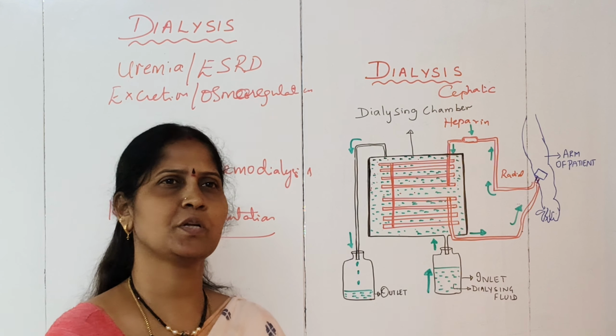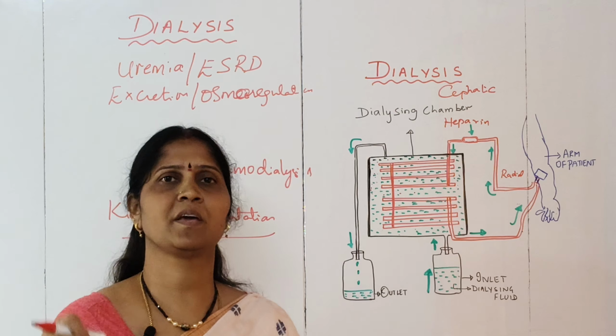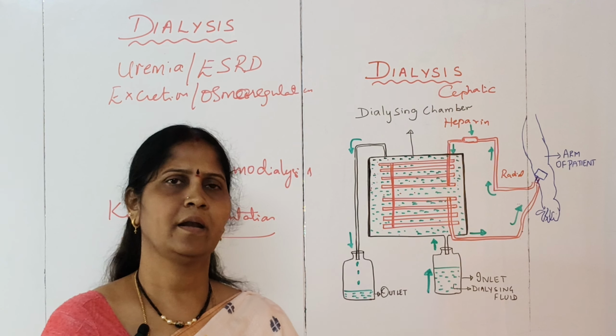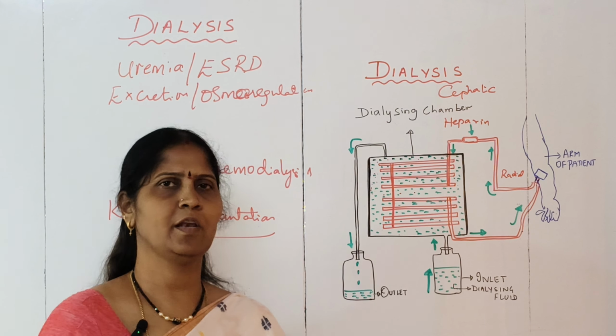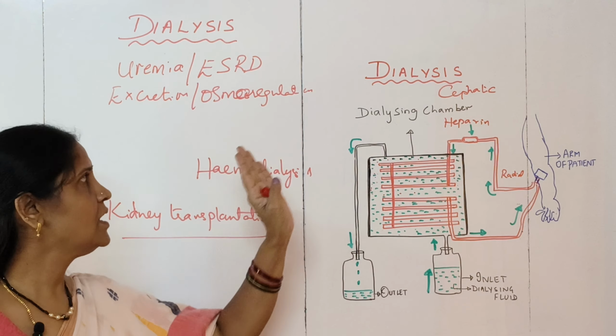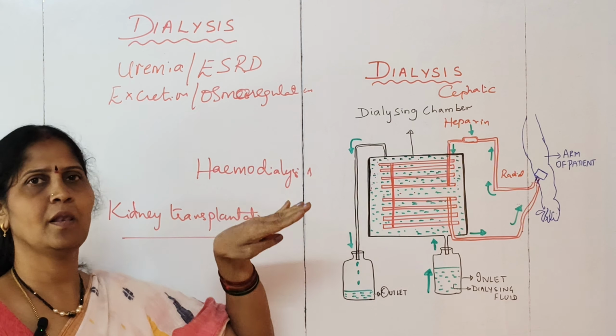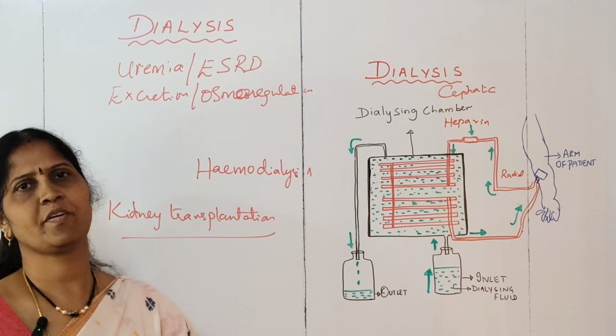But this procedure is quite complicated because the immune system of the person interferes in this process. It may be successful or it may be a failure, and a lot of issues are associated with kidney transplantation.